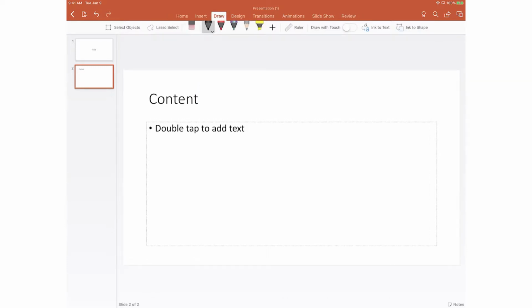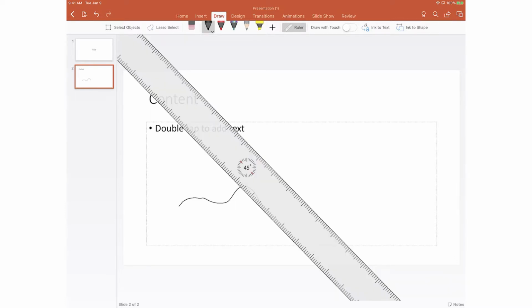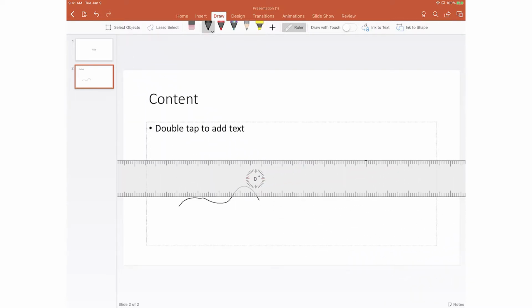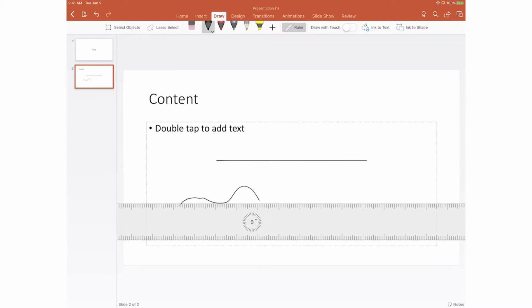But what gets interesting is once I bring the stylus to this, you'll notice very similar to Keynote, the tab that I get across the top is called Draw. Once I get Draw, you'll notice that there are highlighters, there's pencils, there's pens, there's erasers, there's even a ruler here that I can adjust with my hands and create a straight line with.